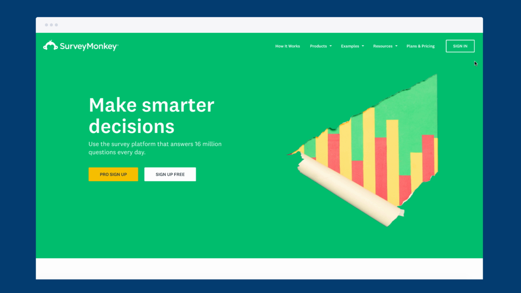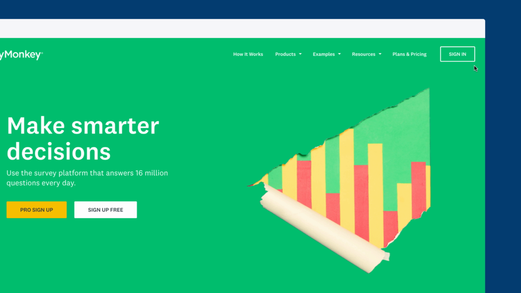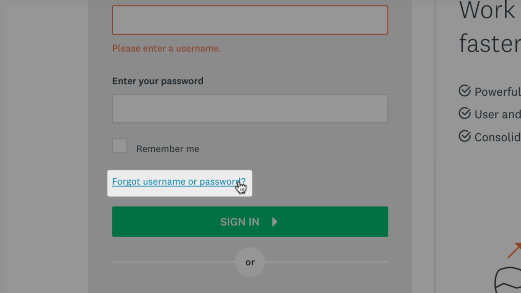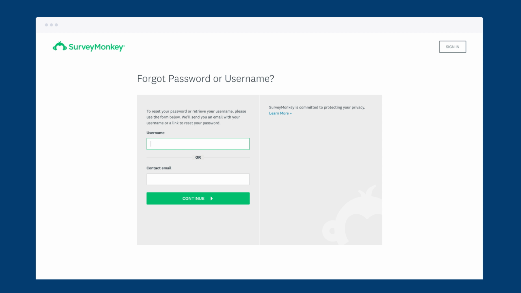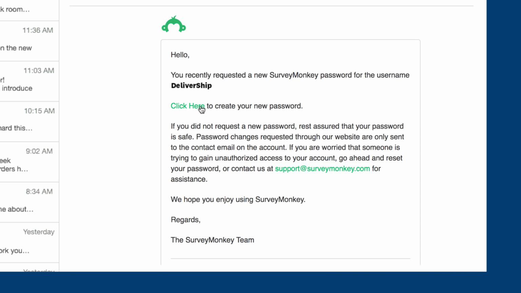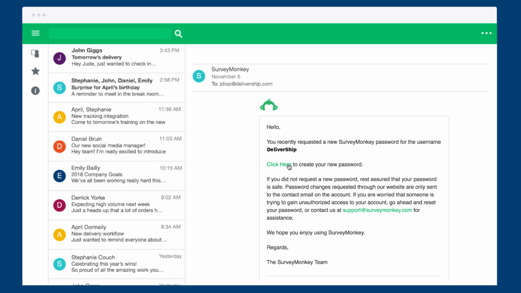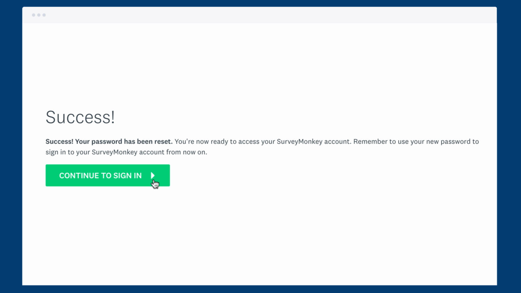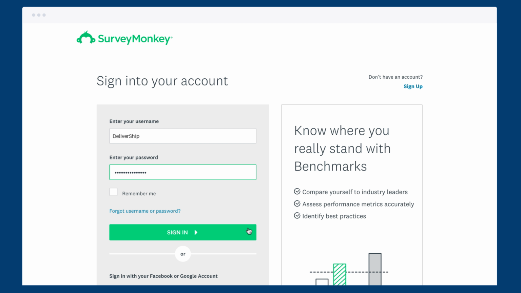If you're not logged in and your username or password has slipped your mind, that's okay. Pop over to the SurveyMonkey login page and click Forgot your username or password? If you know your username, type it in and we'll send you an email to the email address associated with that username. Click the link in the email, reset your password, and then sign in using your brand new password.